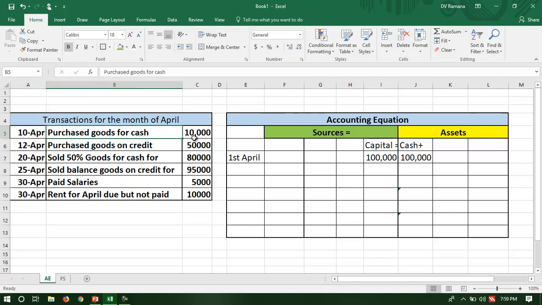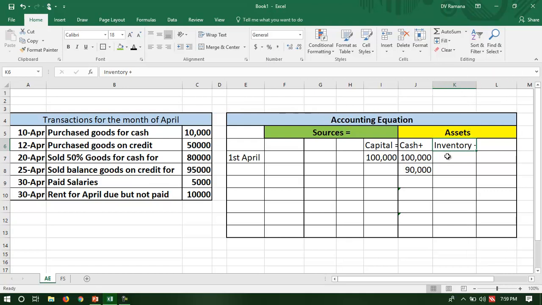The first transaction is purchase of goods for cash. As a result, cash will reduce to the extent of 10,000 and stock is increased, or inventory gets into my accounting equation as a creation of an asset. No change in the capital, and as a result the sources are equal to assets. You can see that sources are 100,000, assets are 100,000.